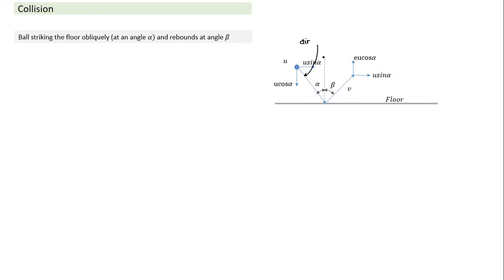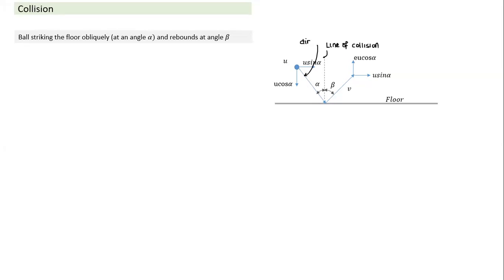Hence, impulse is also in the vertical direction. So the direction in which the impulse acts is the line of collision. Here this is the line of motion, and this is the line of collision, on which the impulse acts. Both are not along the same line, hence this is oblique collision.